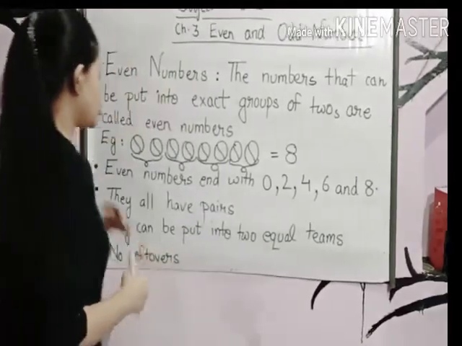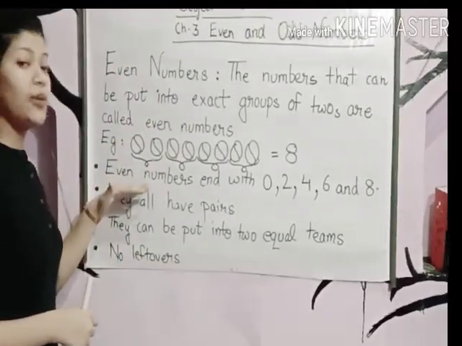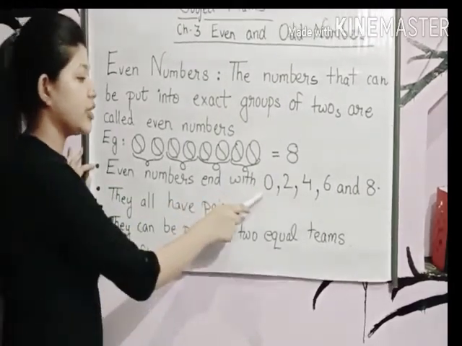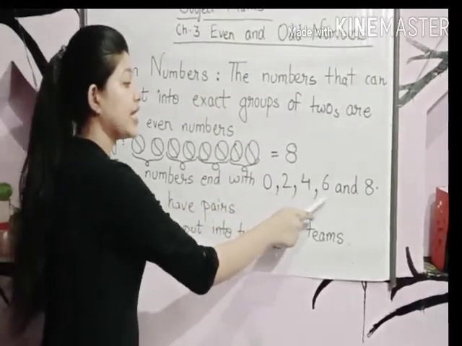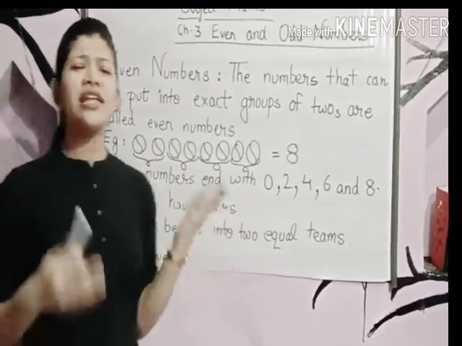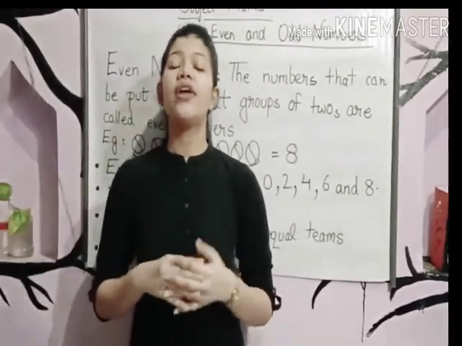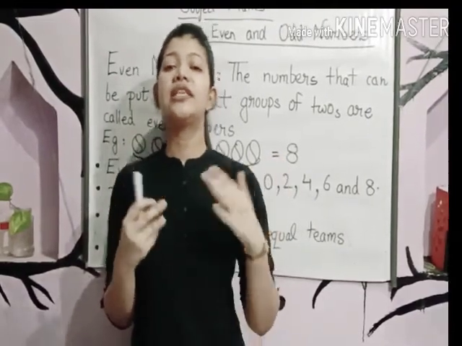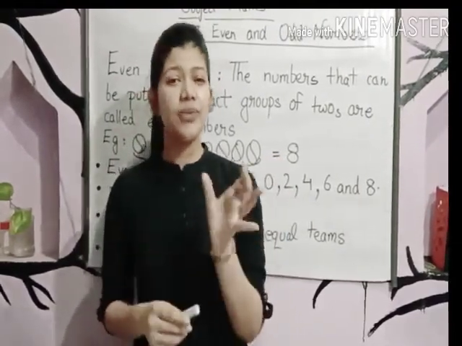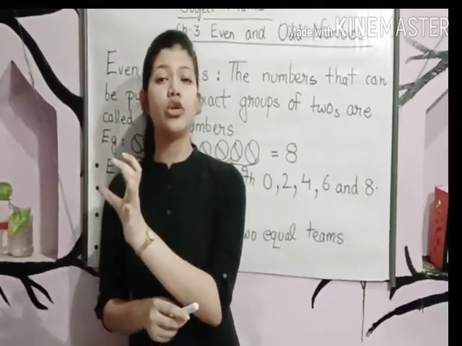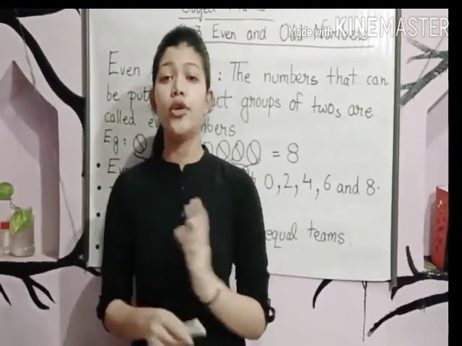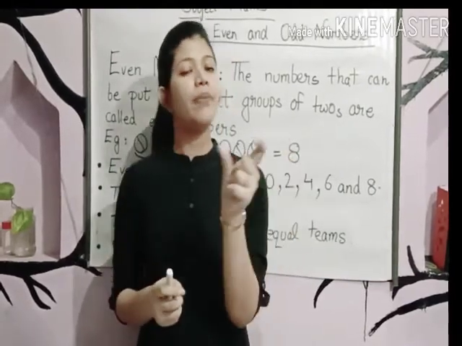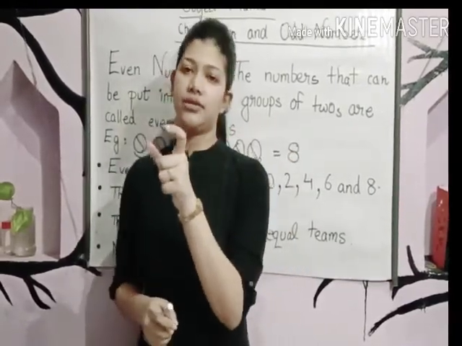Now students, let's come to another point. Even numbers end with 0, 2, 4, 6 and 8. Why are we learning this rule? Because if I give you a bigger number like 50, 82, 64, is it possible to make groups of twos of each number? No, it will be quite difficult. It will take so much time to count and make pairs.